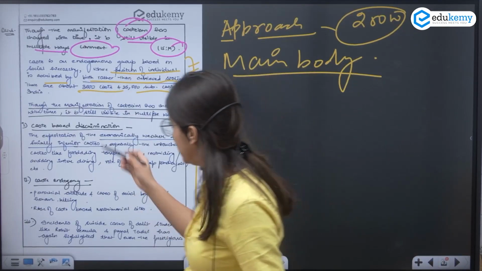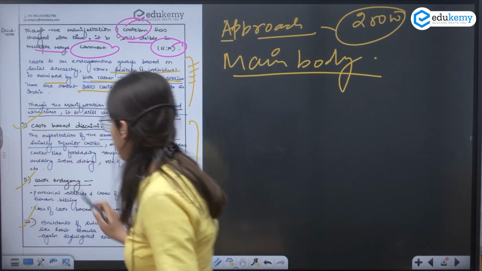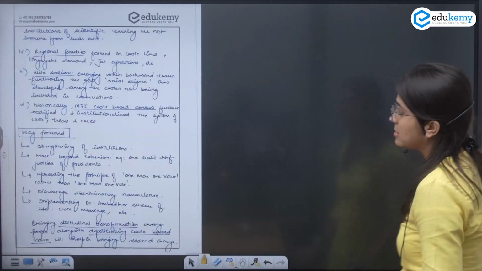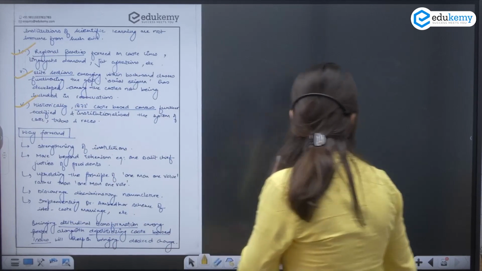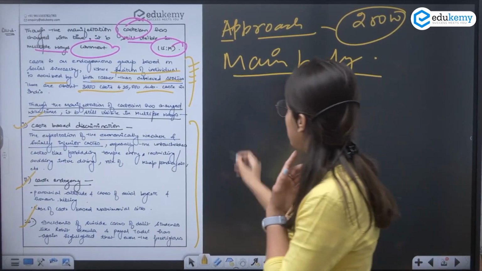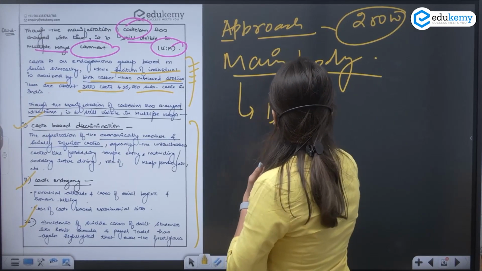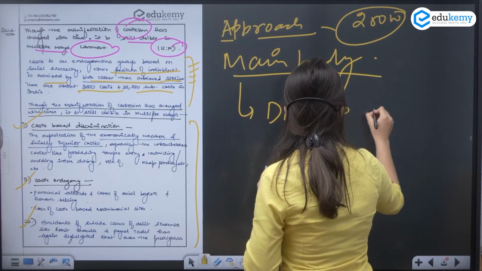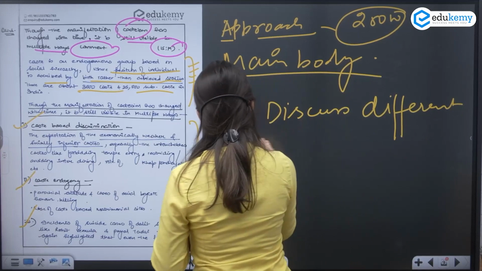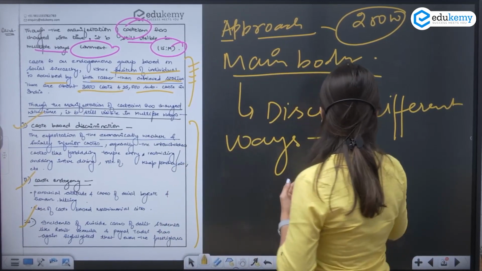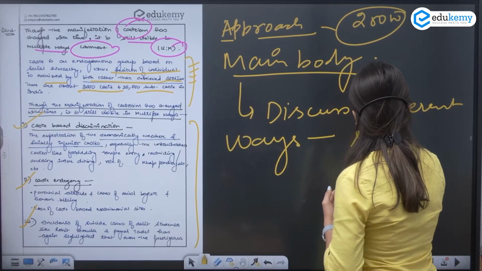I'm not going to read every point here. I'm trying to make you understand the approach, how you can deal with the question. In the main body, what you need to do is discuss those different ways where the caste system is still visible.